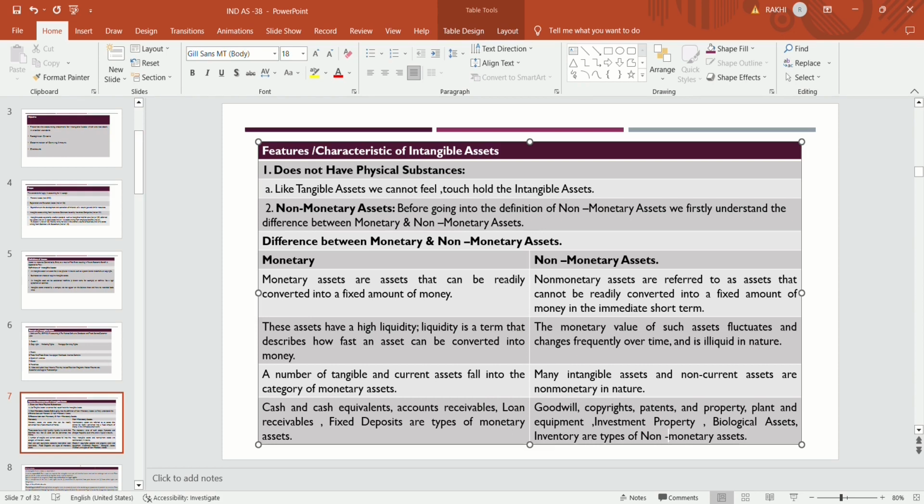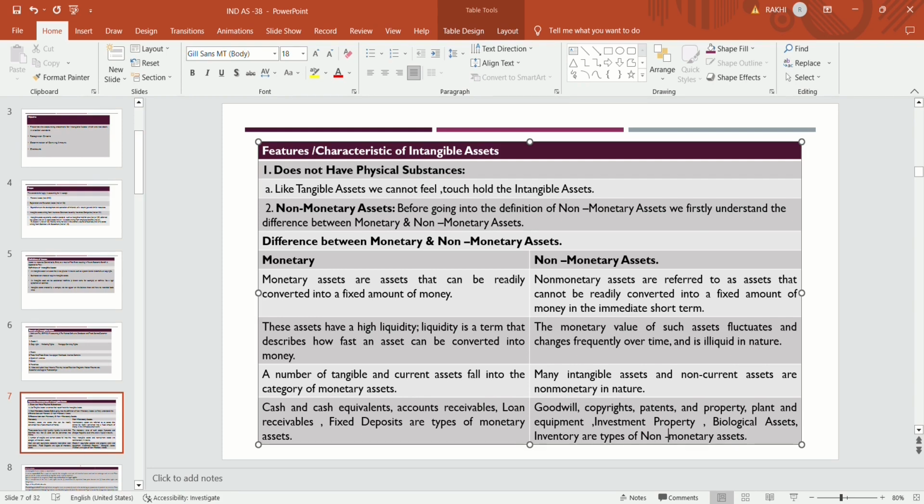Monetary assets are those easily convertible into cash, like cash, bank balance, cash and cash equivalents like fixed deposits, accounts receivable, loans receivable. We know that by selling them we can generate money, or we can get cash from them. So that kind of asset is termed a monetary asset, converted into a fixed amount of money. These assets have high liquidity, a term that describes how fast an asset can be converted into money.